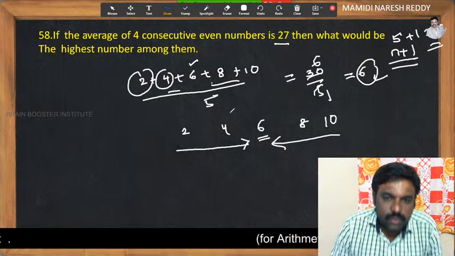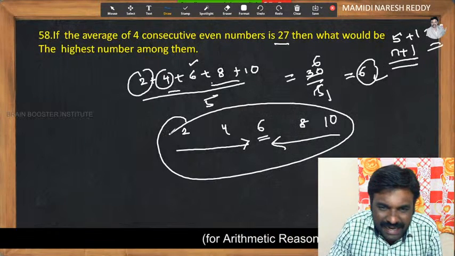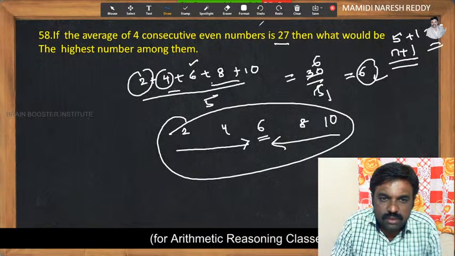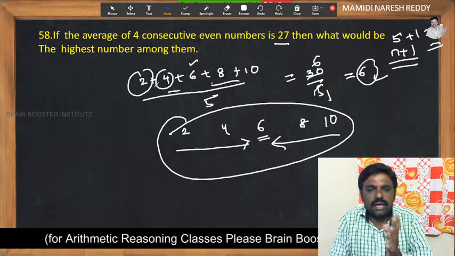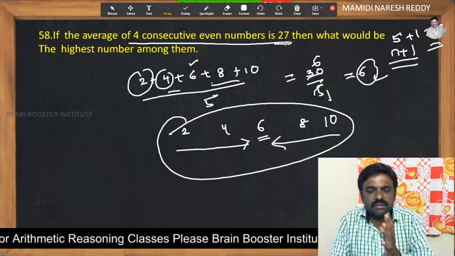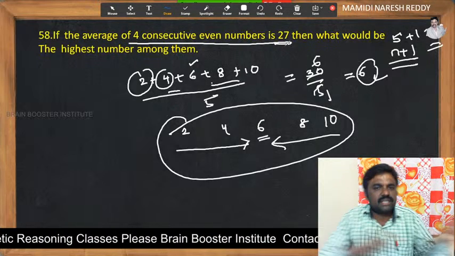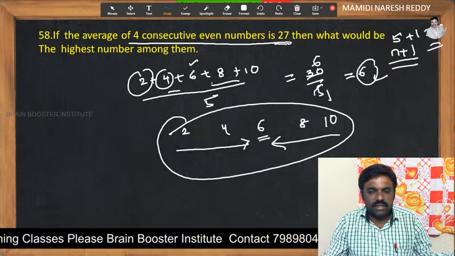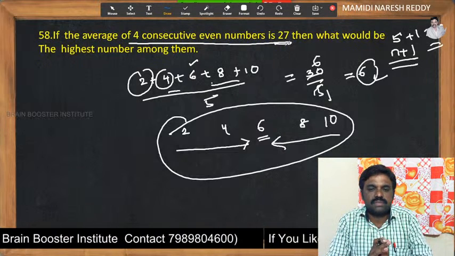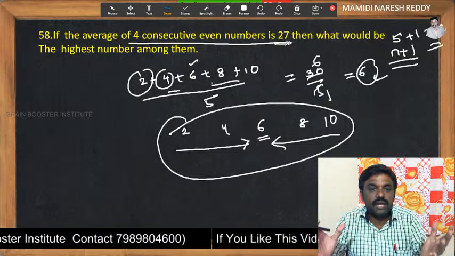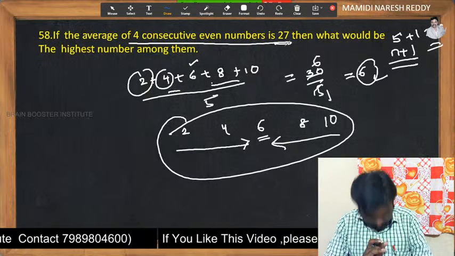So by adapting this concept, we can find it. Why? Because he has given the average of 4 consecutive even numbers, but whether they are first or last, he has not given anything. That's why we cannot take a particular group of consecutive even numbers here. But then how can we find the highest number among them?